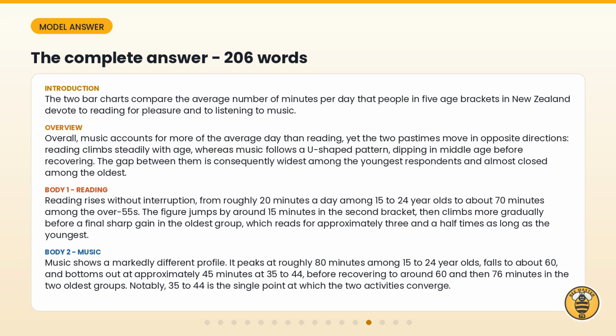Here is the complete answer on one screen. 206 words, comfortably inside the range for task 1. Pause the video and read it through as a whole. Notice how the overview carries no figures at all, and how every number in the body paragraphs is hedged with roughly, about, or approximately.